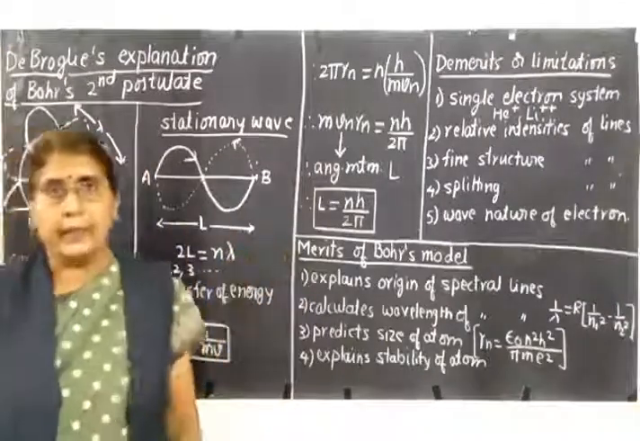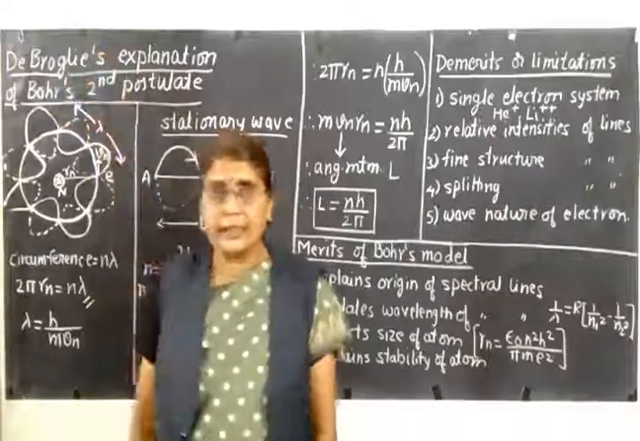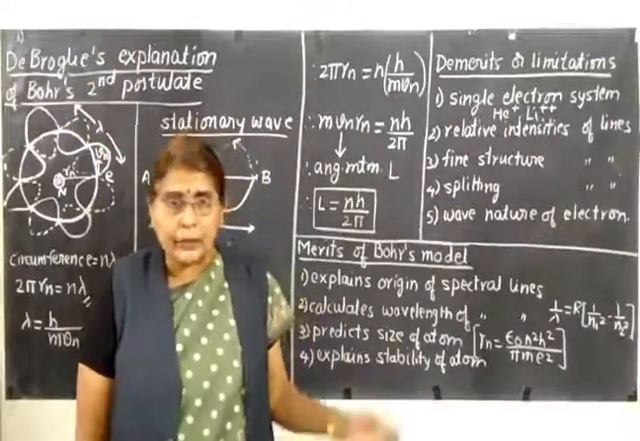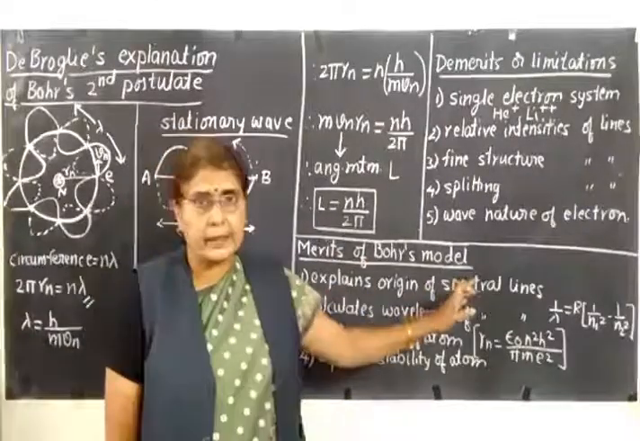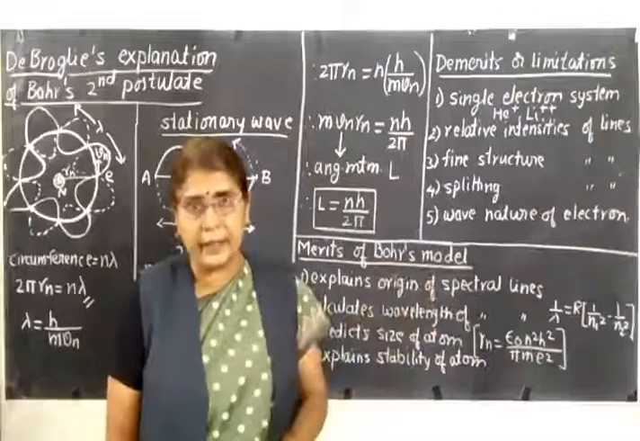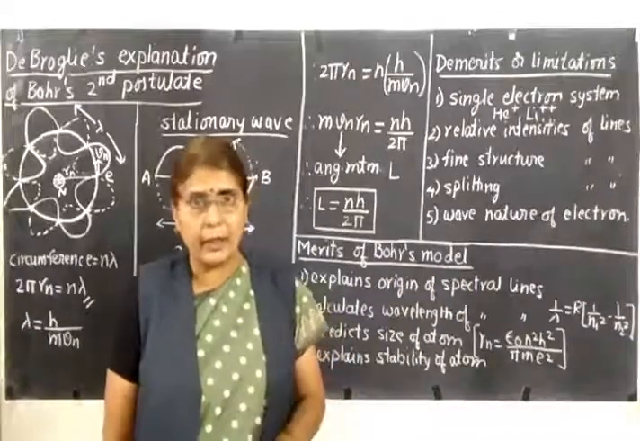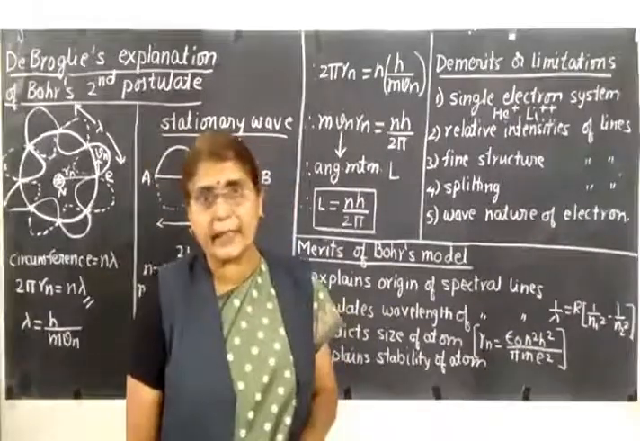So we have seen that whenever an electron jumps from a higher energy state to a lower energy state, a spectral line is emitted. Therefore, Bohr's model explains the origin of spectral lines. Why are spectral lines emitted? It is due to electronic transition from a higher level to a lower level.